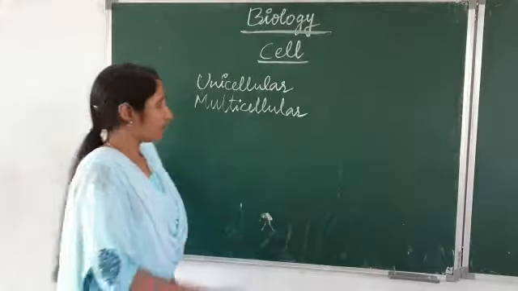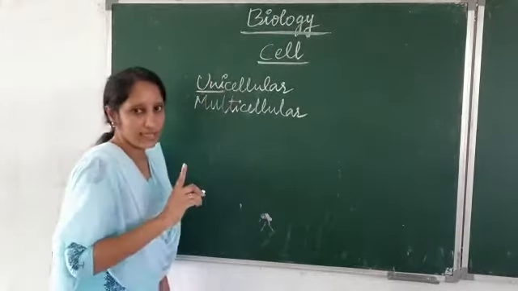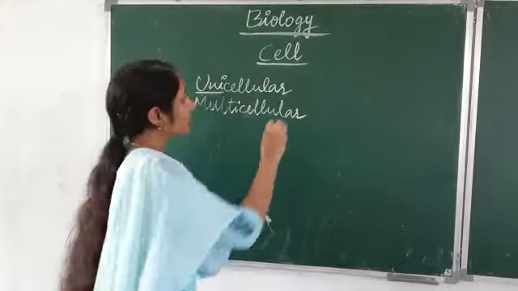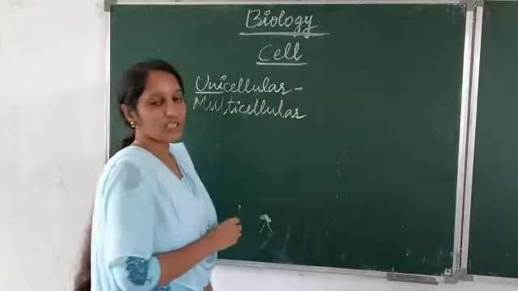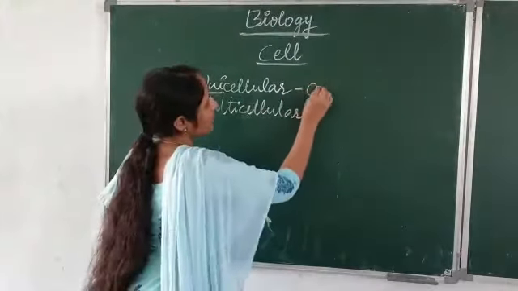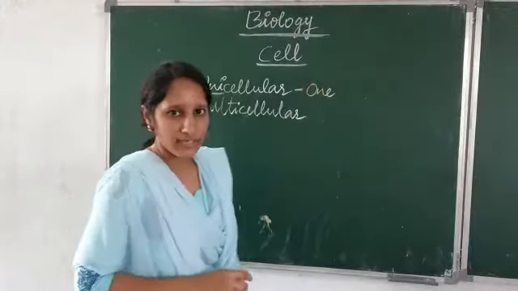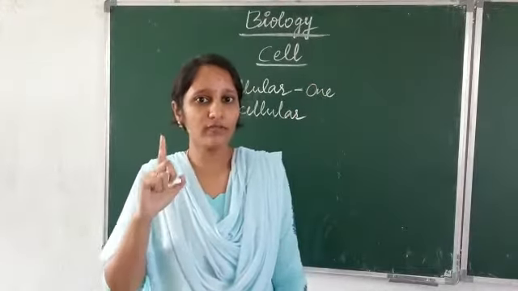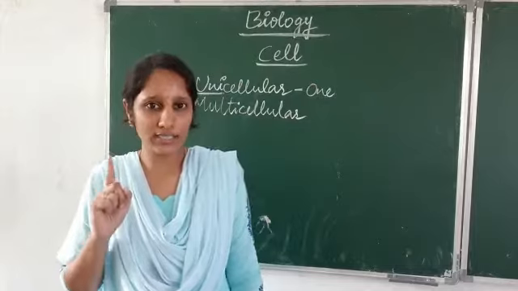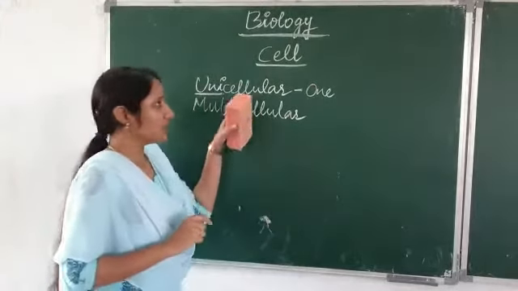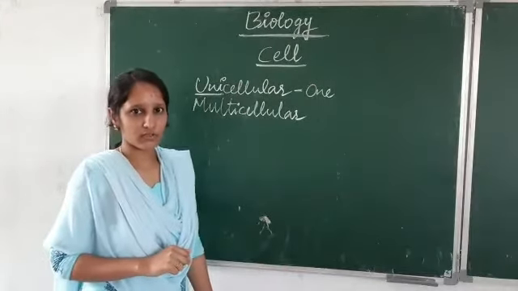As the name indicates, uni means single or one. So the organisms which consist of only one cell, which are made of a single cell, are called unicellular organisms, right?